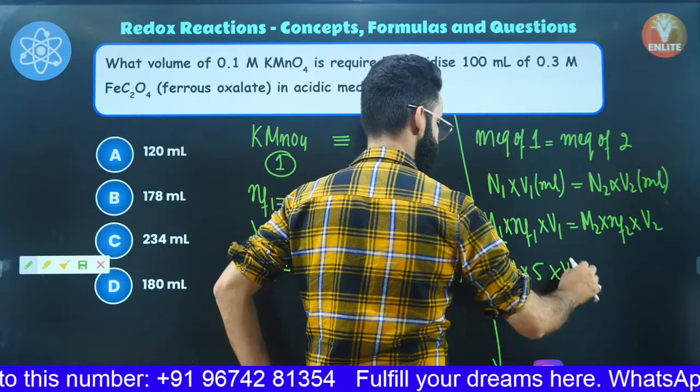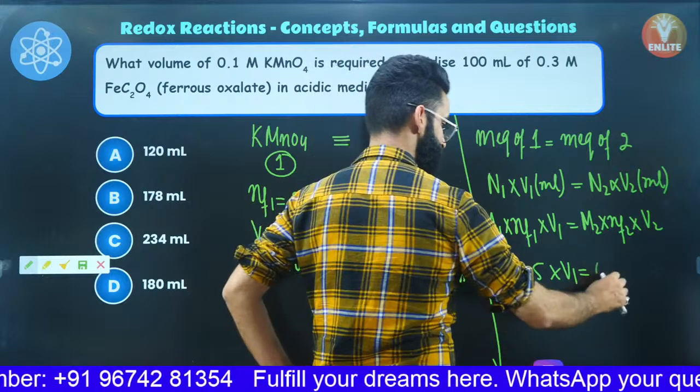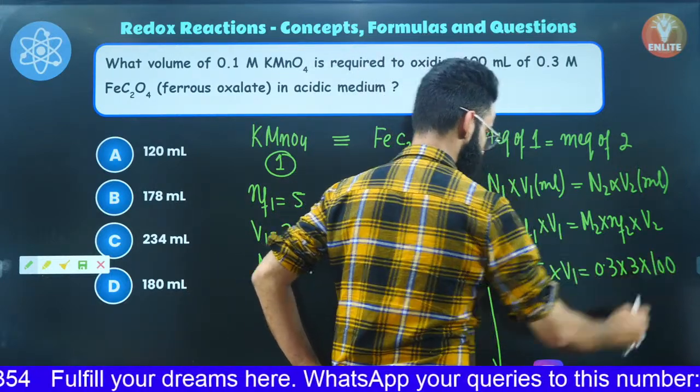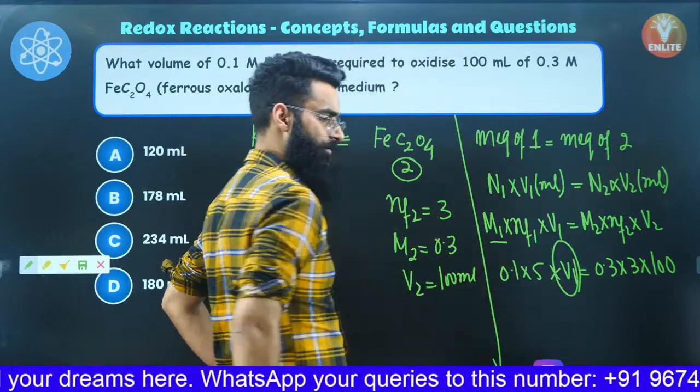V1 I need to calculate is equal to M2. M2 is given to us as 0.3. N factor of 2 is 3. V2 is given to us as 100. So from this particular equation, you can easily calculate V1 from here.